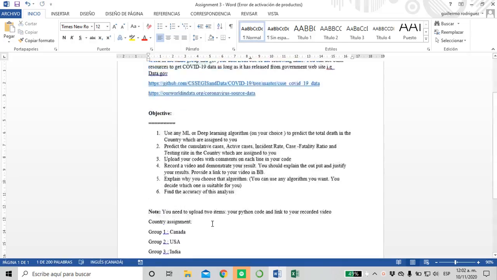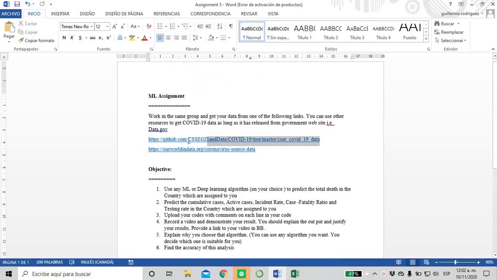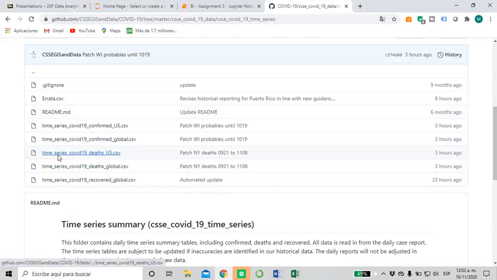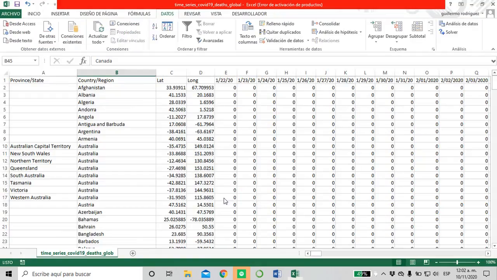The source data comes from this GitHub. Here we can see a CSV file that has the time series of COVID-19 deaths globally. Basically, it has all the deaths that have happened in the pandemic in all the countries around the world. This is the CSV file.